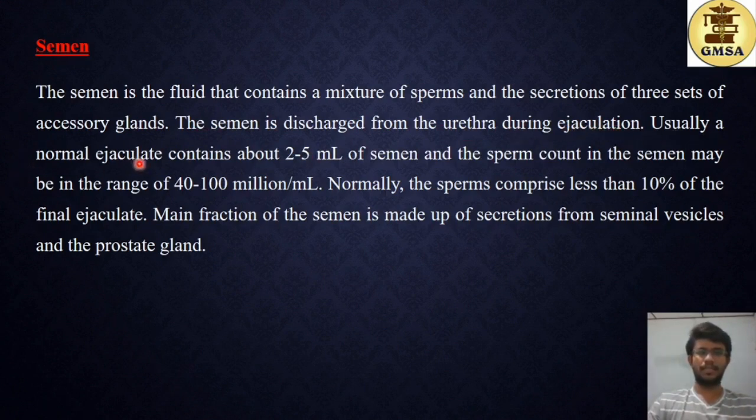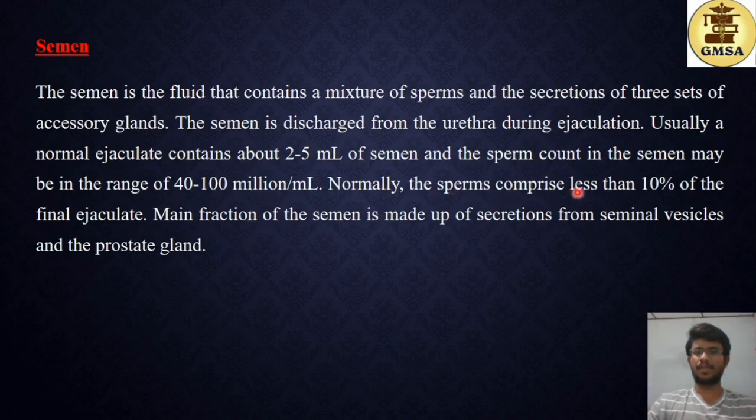Usually a normal ejaculate contains about 2 to 5 milliliters of semen, and the sperm count in the semen may be in the range of 40 to 100 million per milliliter. So generally in an ejaculation around 2 to 5 milliliters of semen is released, and so millions of sperms would be released.